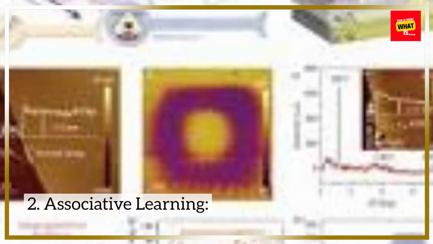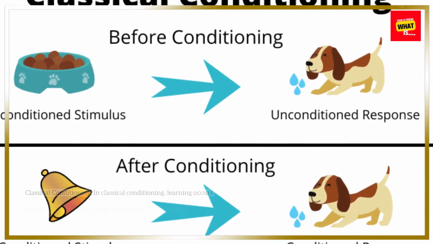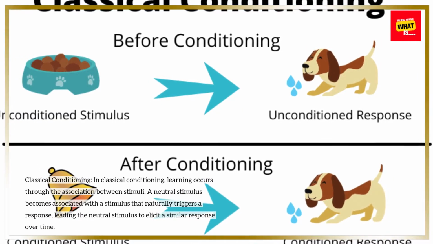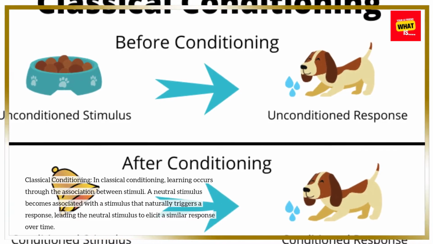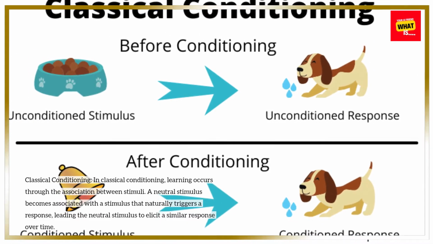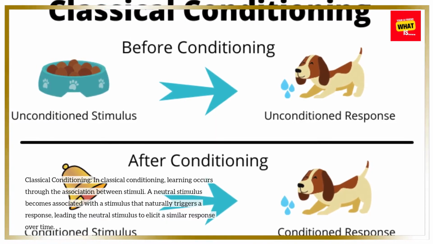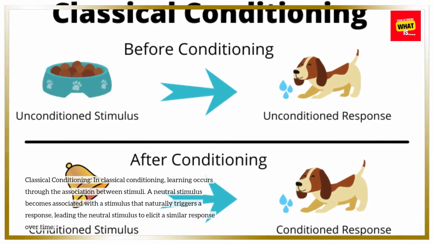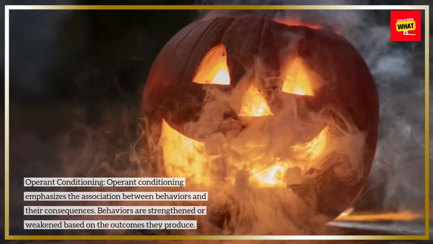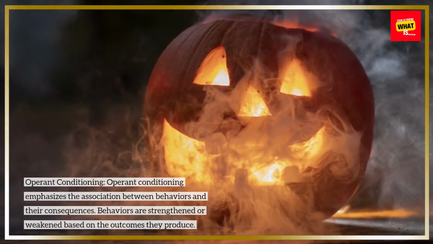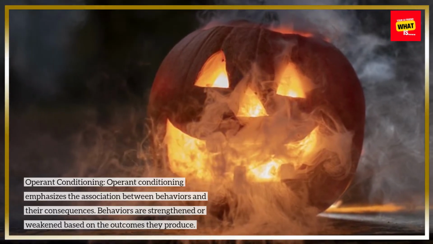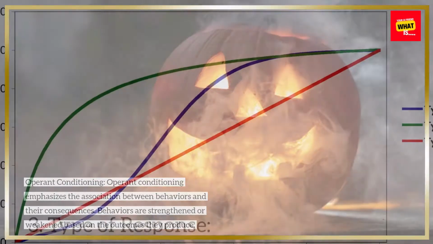2. Associative learning. Classical conditioning. In classical conditioning, learning occurs through the association between stimuli. A neutral stimulus becomes associated with a stimulus that naturally triggers a response, leading the neutral stimulus to elicit a similar response over time. Operant conditioning. Operant conditioning emphasizes the association between behaviors and their consequences. Behaviors are strengthened or weakened based on the outcomes they produce.